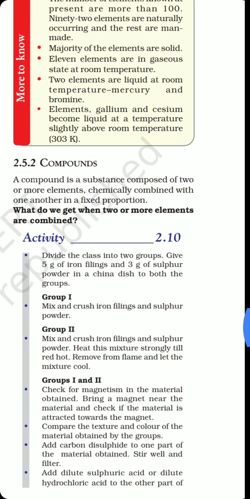Then comes compounds. Compounds are substances which are formed by combining two or more elements in an appropriate ratio. Whenever two or more elements combine with one another in a fixed ratio, then a compound is formed. For example, let us take H2O, water. In H2O, two atoms of hydrogen always combine with one atom of oxygen to give H2O. So it is a specific compound. Whenever we talk about water, we refer to H2O and not HO2. So H2O is an appropriate compound with a fixed ratio of hydrogen and oxygen atoms, right?